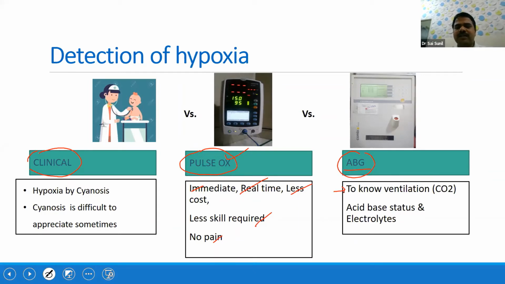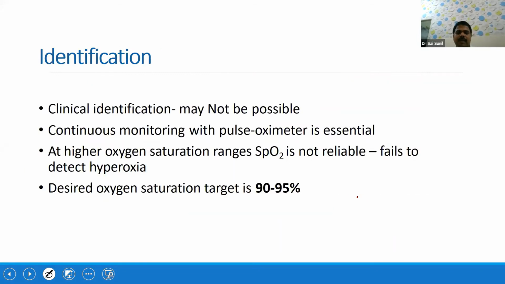Otherwise, routinely, just to detect hypoxia, it is not needed. By doing blood gas, you can also appreciate the acid-base status of the baby and the electrolytes. So these are the different pros and cons of all these three methods: clinical versus pulse oximeter versus ABG.